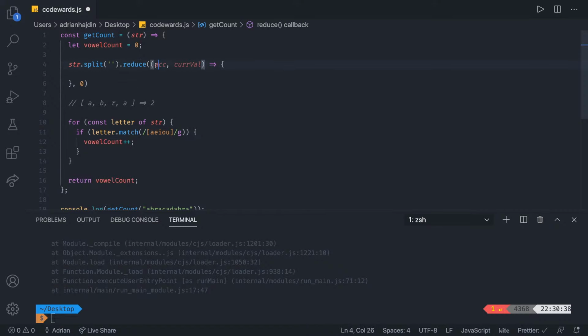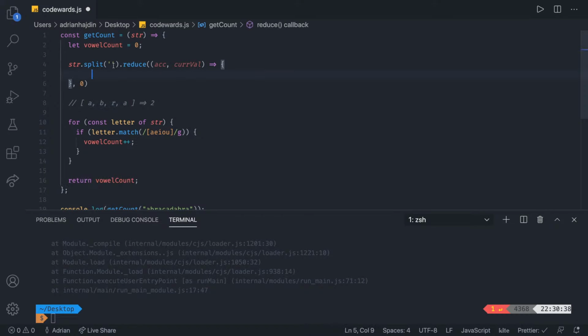So if we do this, the reduce method works in a way that it first takes the initial value, and then each time it adds the current value to the accumulator. For example, if the initial value is 0 at the start, it's going to start adding new values, in this case A, B, and C, to it. But we don't want to simply add these because these are not numbers.